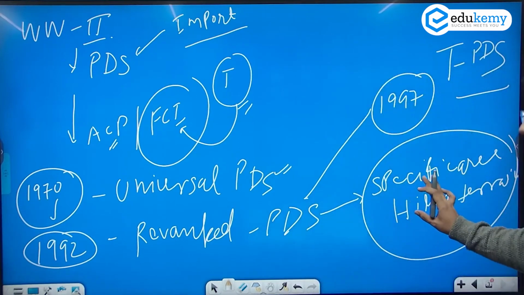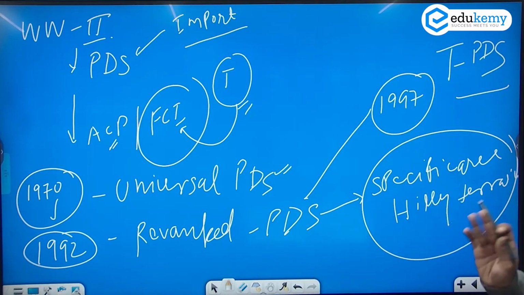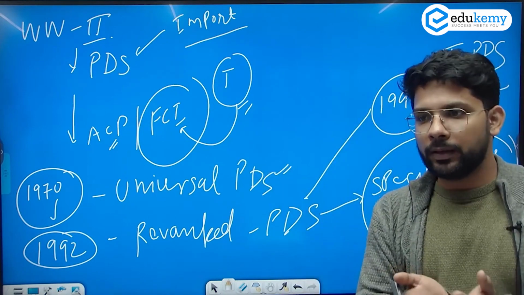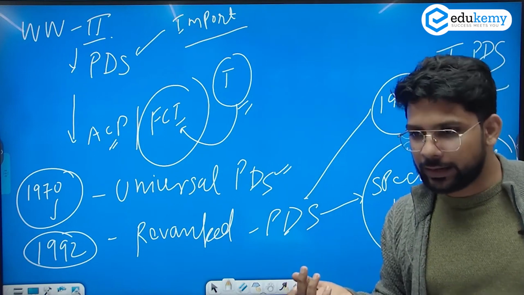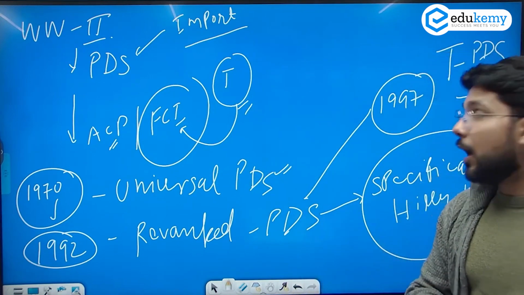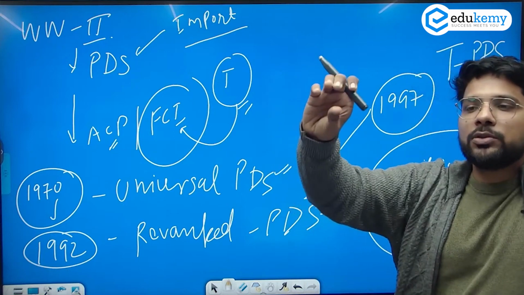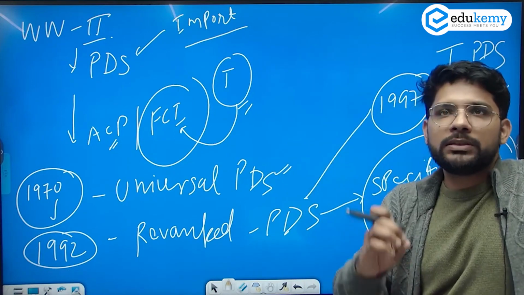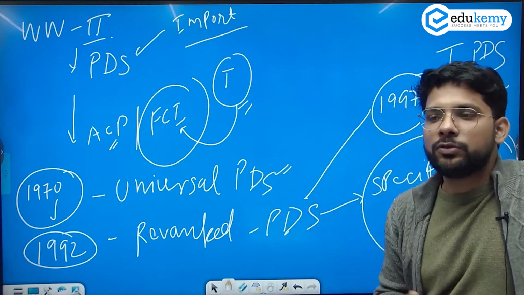अब in the revamped PDS, specifically government ने सब कुछ coverage कर लिया है. Everybody is getting food grains in the country, but now they are lacking a check on whether it is reaching the target population or not. Those who suffer from hunger, are they getting the grains or not.